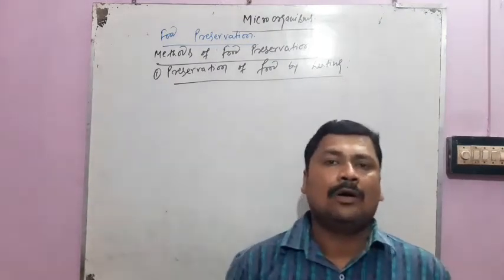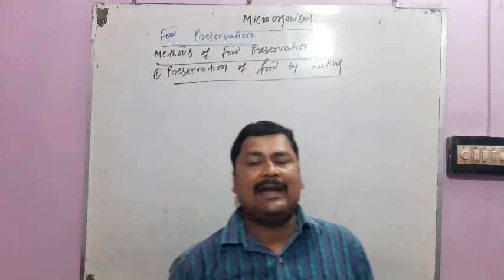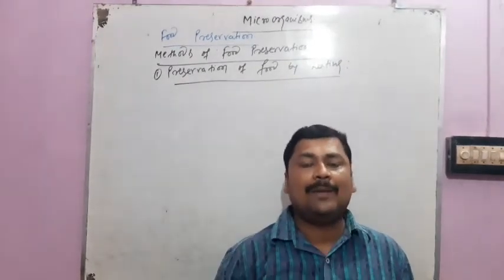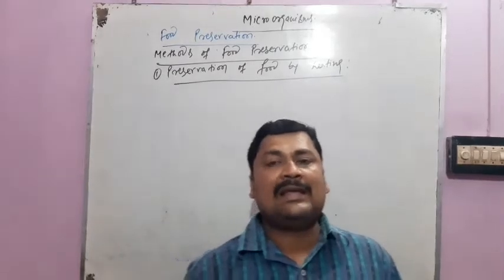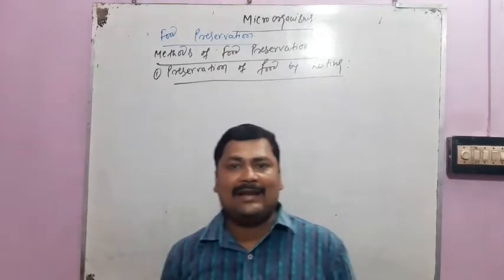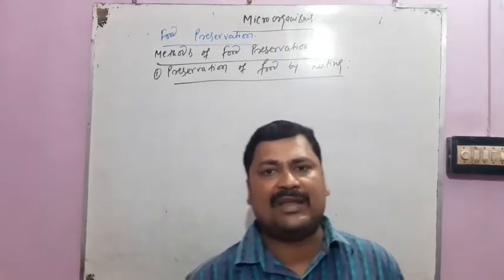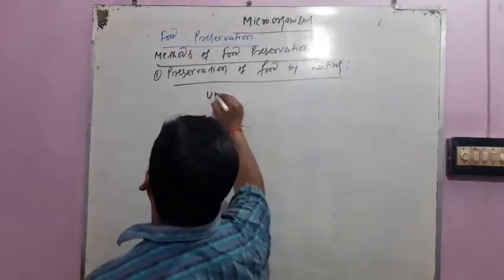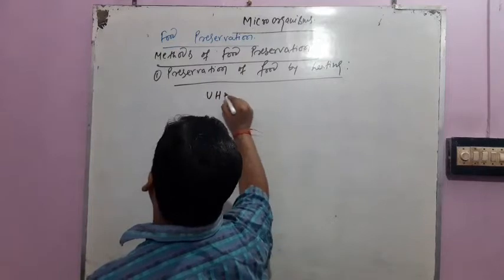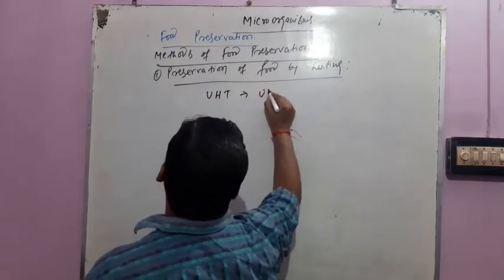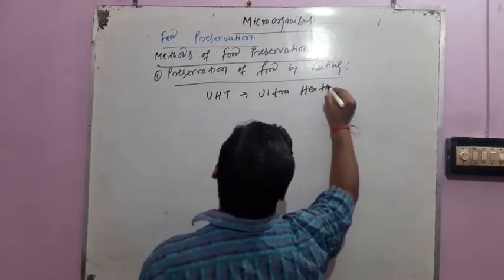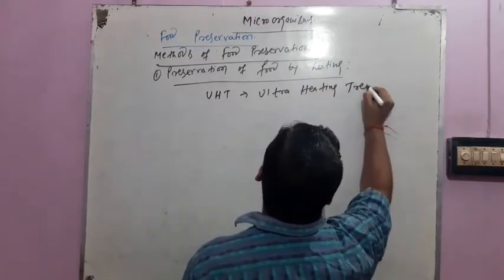As we know, when we heat the food at a high temperature, it kills the microbes. For example, we heat milk and water at a high temperature to kill the microbes present in it. Similarly, one system is used that is known as UHT. The full form of this system is ultra heating treatment.